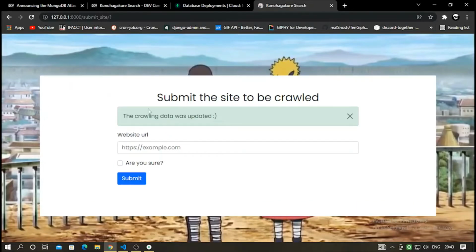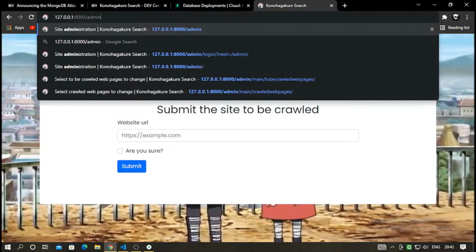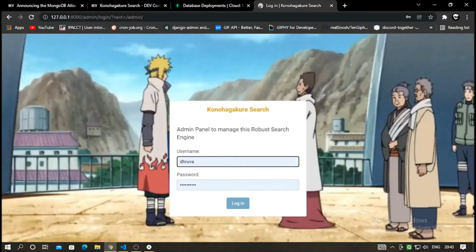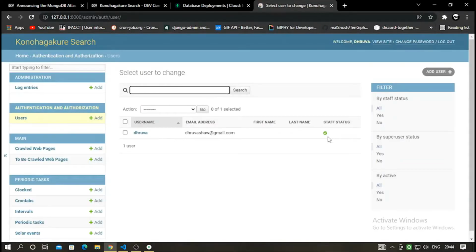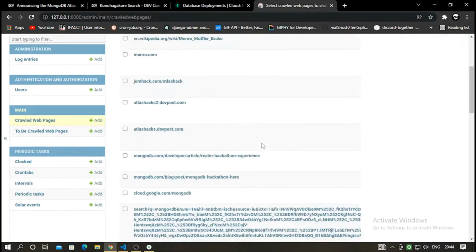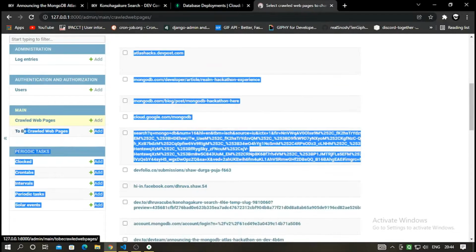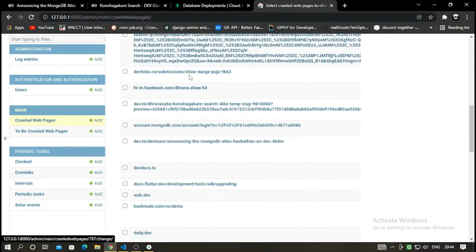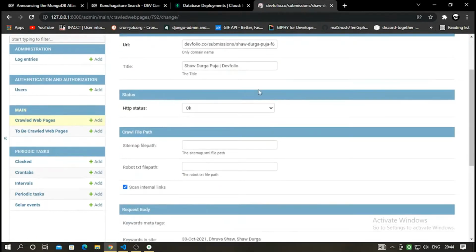Yeah, so the crawling data was updated, plus it also has an admin panel, the superuser admin panel. So this is my admin, and there you can see there are log entries. Since I only use it, there's one user. The crawled web pages are the web pages that were actually crawled. I'll show you how a crawled web page looks like.